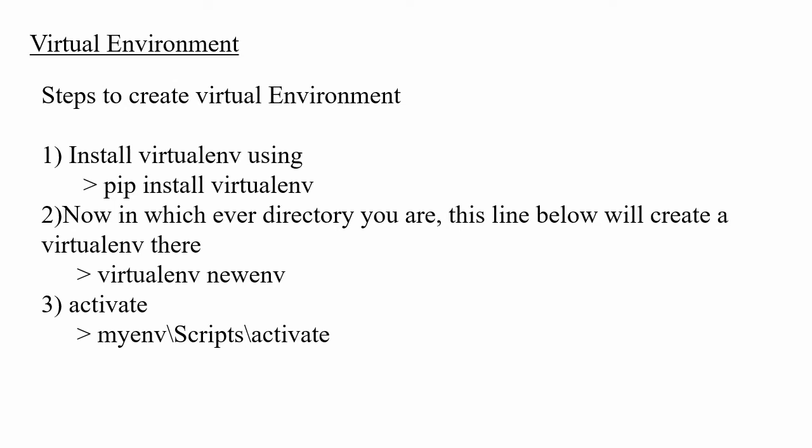Next we are going to see about virtual environments. What is a virtual environment? You need to create a virtual environment for each version you change. Suppose in Python there are a lot of versions, like Python 2 and 3.